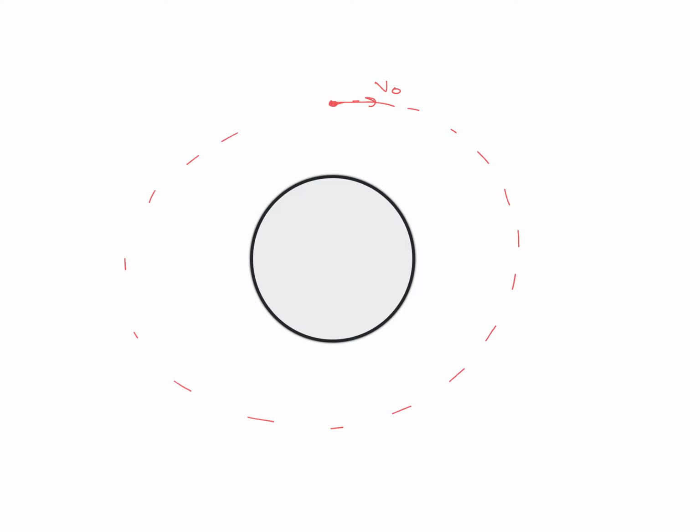So assume that we have a planet over here, and a particle is projected from a particular height, let's say h. Now if it is projected with a velocity equal to the exact value of the orbital velocity at that point, then it can move in a circular path of constant radius. But if you project it with a velocity greater than its orbital velocity, then it will move in an elliptical path around the planet.